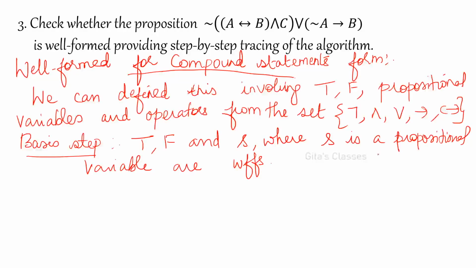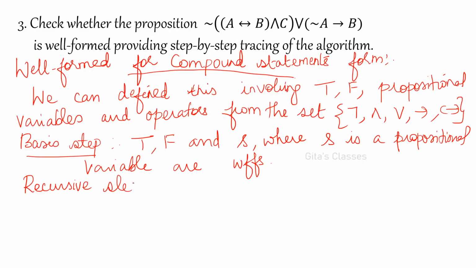So what is not a well-formed formula? Suppose you write P and, like this, it is not a well-formed formula. You cannot find out these things. Okay, they don't exist. So for this kind of well-formed formula, you should know whether it is a proposition or not. This is the basis step: if you have the propositional variables alone, variables standing alone, they are well-formed formulas. Now we are going to combine them. That is given in the recursive step.